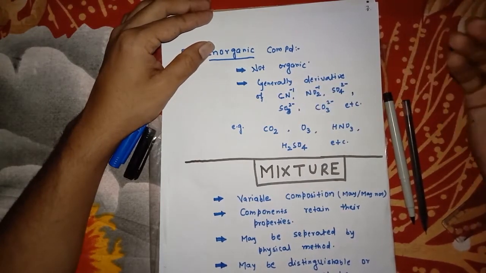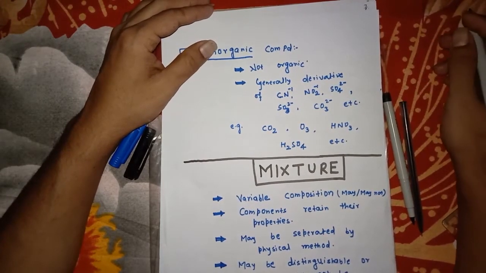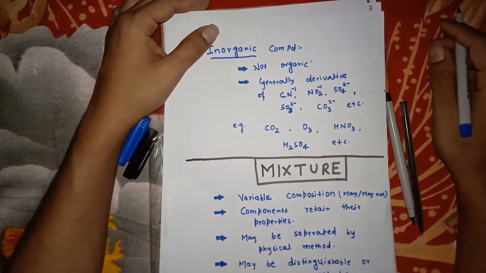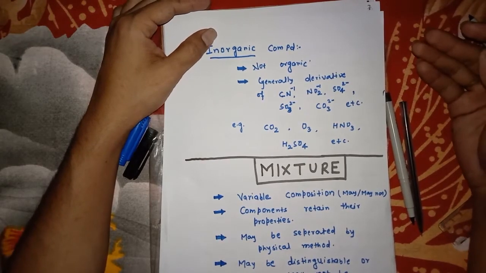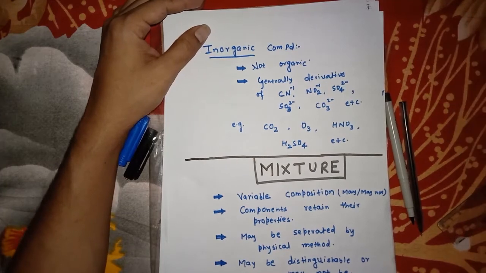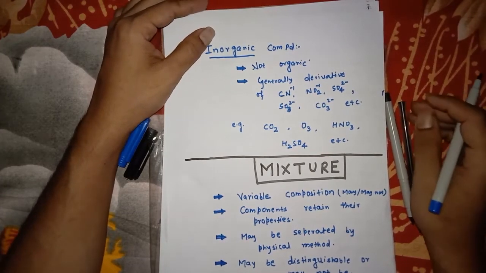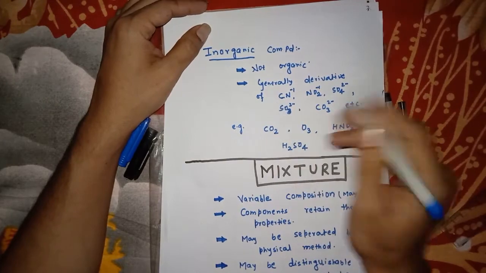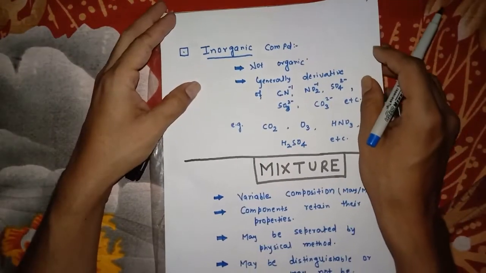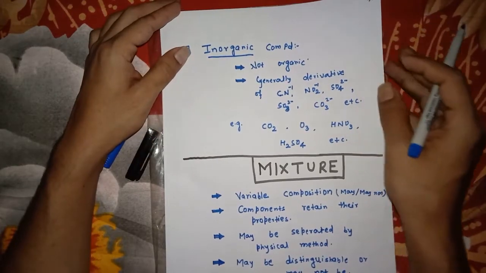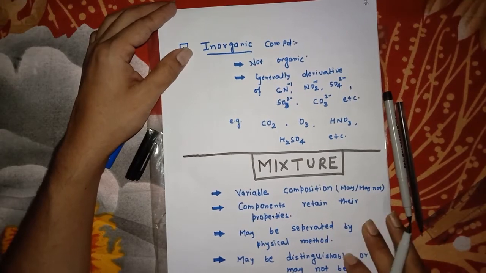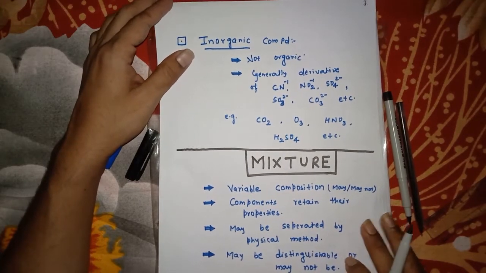For example, carbon dioxide, ozone, nitric acid; these are prepared in the laboratory only and cannot be formed in the living body, and cannot be extracted from the living body. So these are inorganic compounds. We have now learned various things related to compounds. Now I am dealing with mixtures.